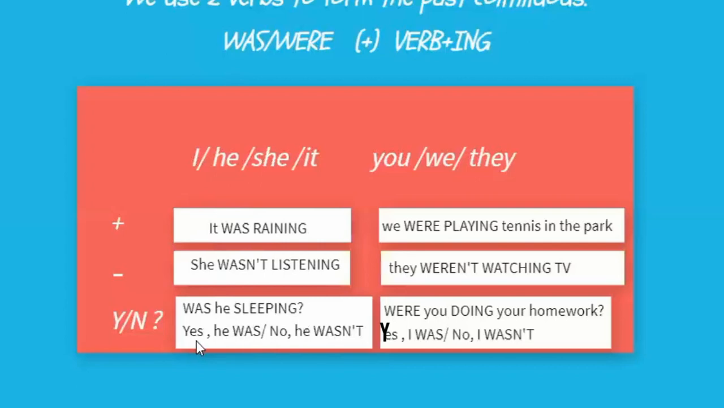So my answer would be: yes, he was, if he was sleeping, or no, he wasn't, if he wasn't sleeping, right? And the same happens with were. So we say: were you doing your homework? Yes, I was, or no, I wasn't, right? And that's it, really, really simple.